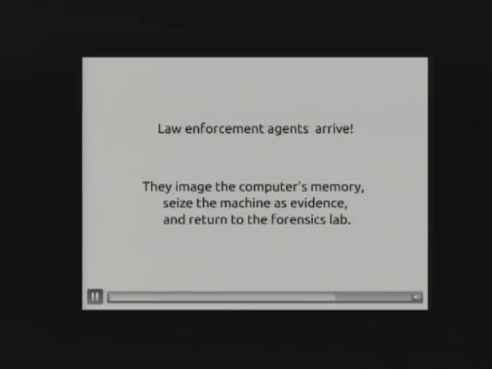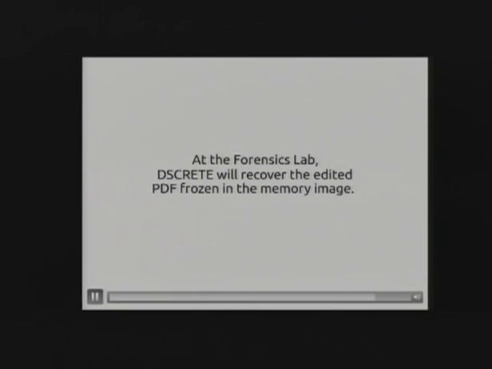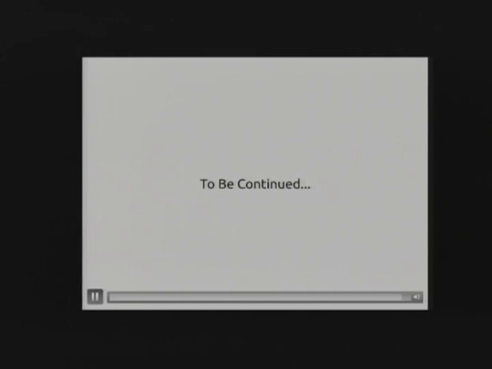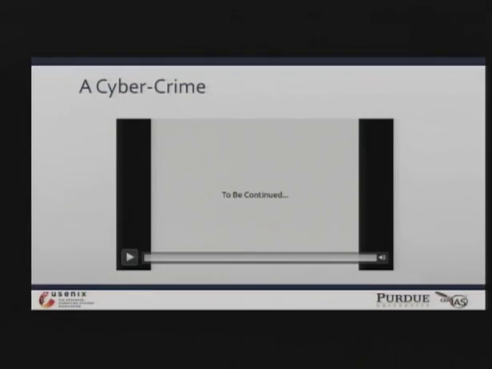They seize that computer, they image its memory, and they return all of this to the forensics lab to perform their investigation. I'm going to show how DSCRETE will be used to analyze that memory image and recover that PDF that's frozen in the computer's memory. Note that recovering this PDF is essential for this investigation, because without that PDF that he was in the process of editing, the police have no connection to the accomplices in this crime.